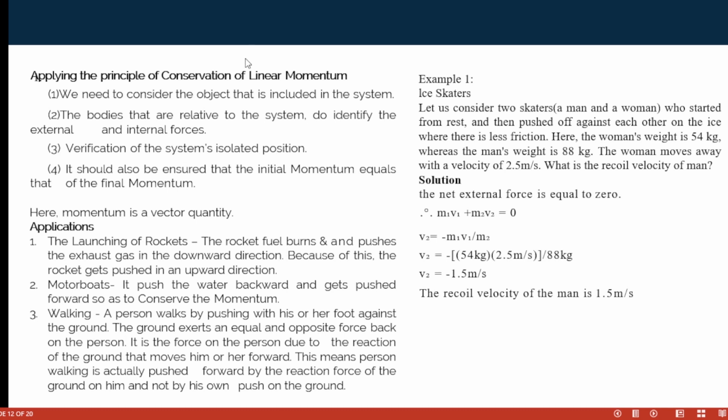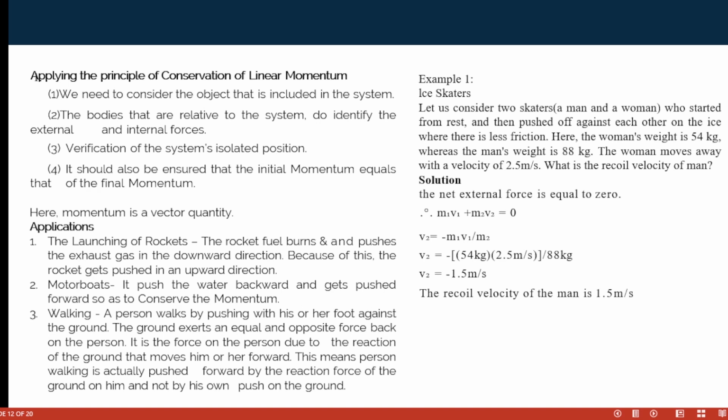So, applying the principle of conservation of linear momentum: one, we need to consider the objects that are included in the system. The bodies that are related to the system; identify external and internal forces. Verify that the system is isolated. A closed system should also ensure that the initial momentum equals the final momentum. That is the principle of the conservation of linear momentum. Linear momentum must be conserved. Momentum is a vector.